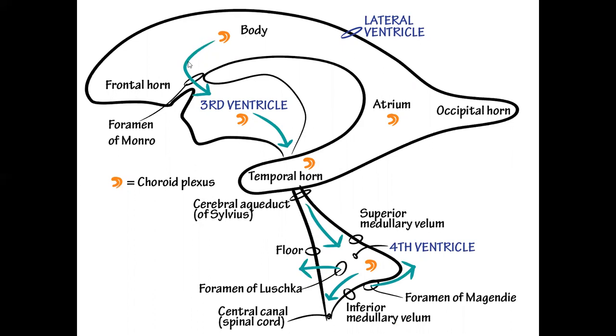CSF flows from the lateral ventricle to the third ventricle by the interventricular foramen, and goes through the cerebral aqueduct to the fourth ventricle. This is called the floor of the fourth ventricle, and the back side is called the roof of the fourth ventricle. The roof has an inverted U shape formed by the superior medullary velum and the inferior medullary velum. These are the various apertures, and this is all about the ventricles.